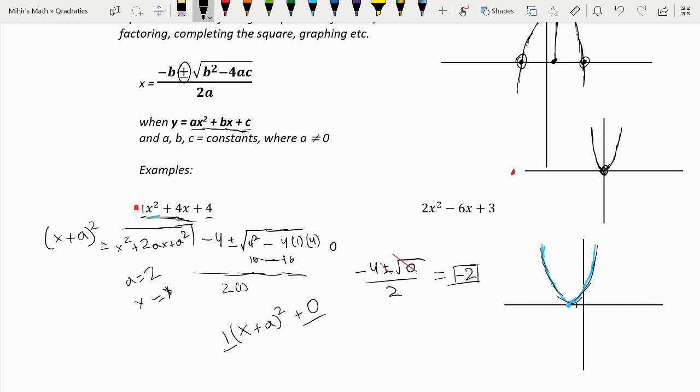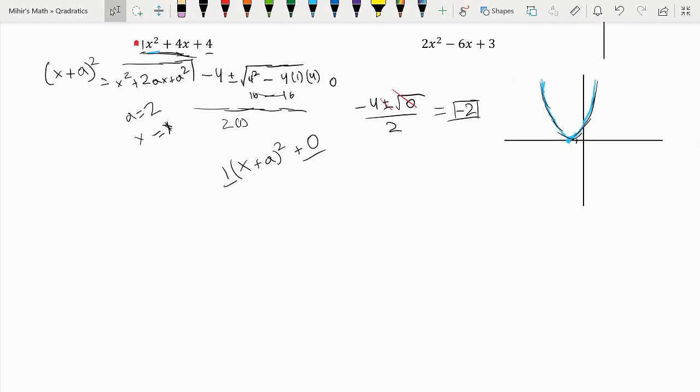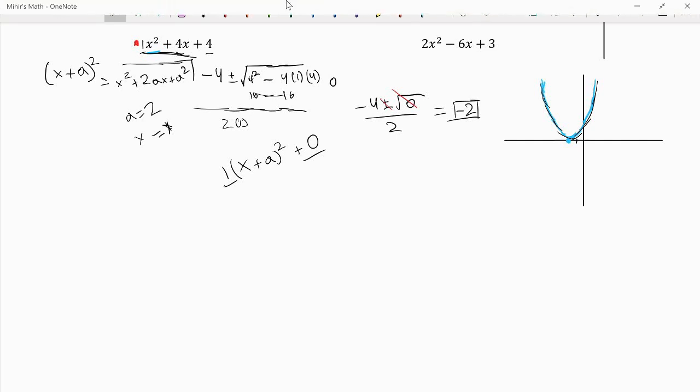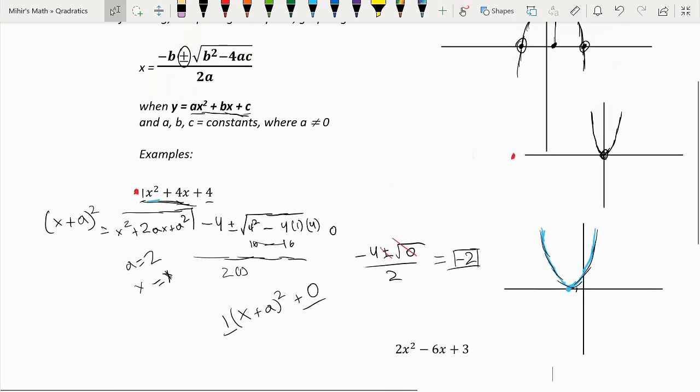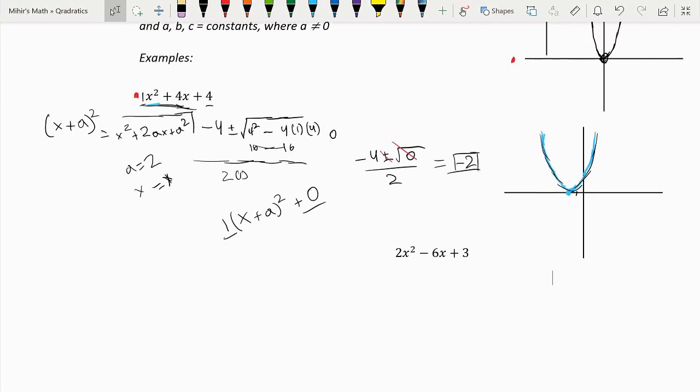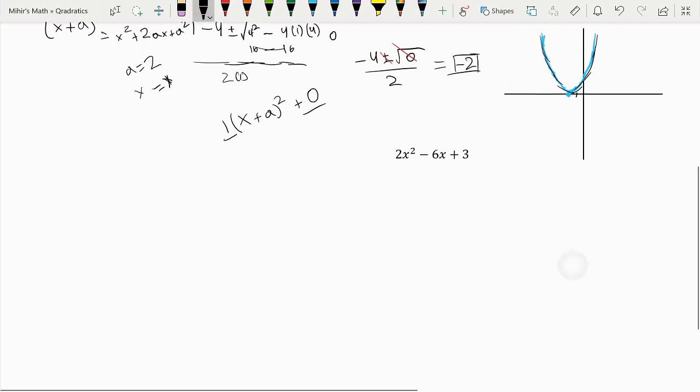Next, let's move on to our second example, which I'm going to actually just move a little bit because we're running out of room. So 2x squared minus 6x plus 3. So if we remember our formula, the thing is you actually have to remember the formula.